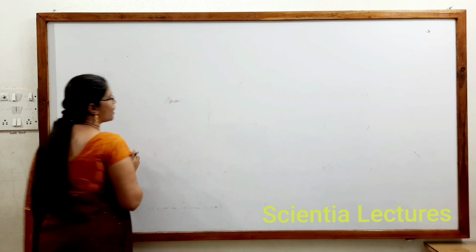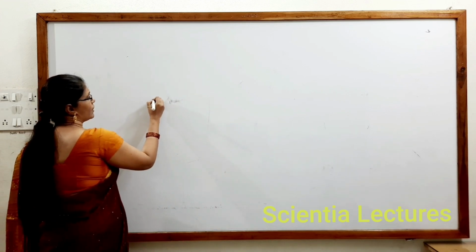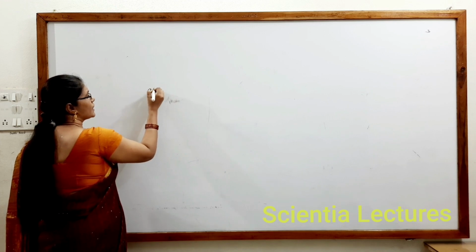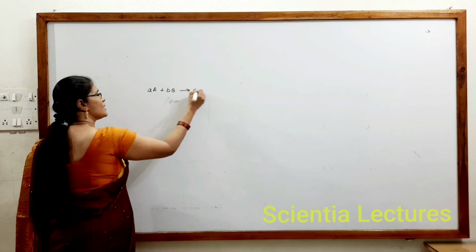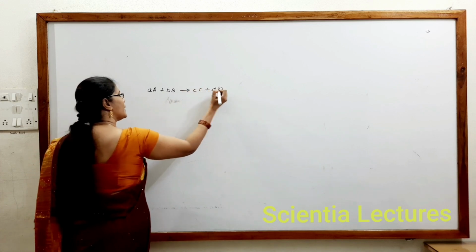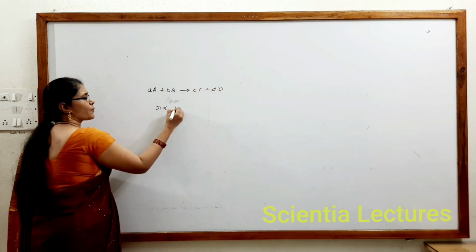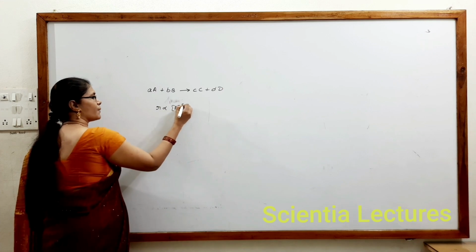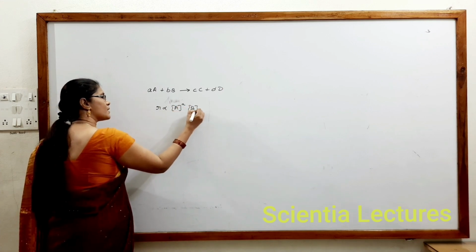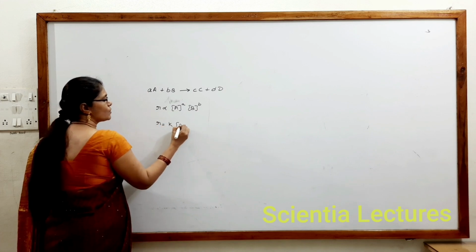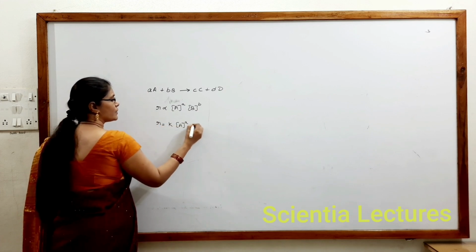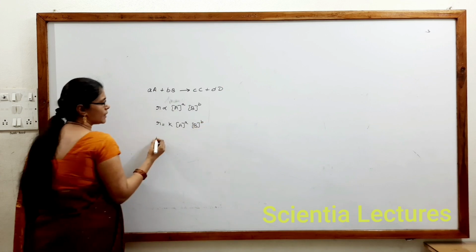This is the law of mass action. Suppose we take a general reaction, aA plus bB gives rise to cC plus dD. We can observe here that rate is proportional to concentration of A to the power a into concentration of B to the power b. r is equal to k into [A]^a into [B]^b.